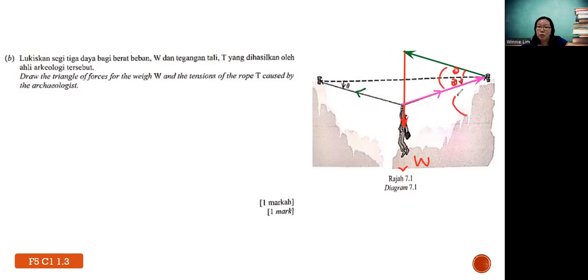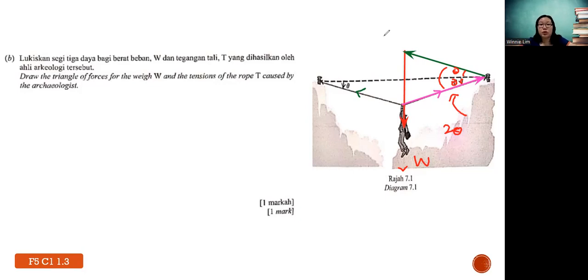Or you can write this whole thing is actually 2 theta. Now, why you need to know the angle, because later on, if they ask you to calculate, and they give you the angle or the value of weight, then you can use scale drawing, or you can use the cosine formula, or the triangle formula.